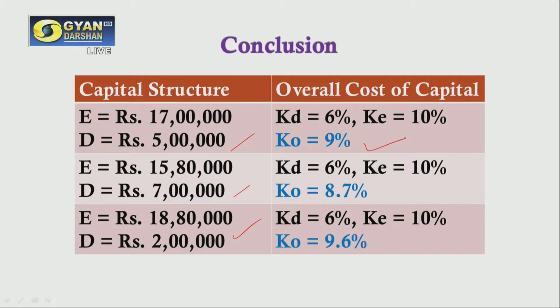Our KO is 9% in the first case. When we have increased the debt, the KO has reduced to 8.7%, and when we have reduced the debt, the KO has increased to 9.6%. So this is how we can say that the NI approach is impacting the capital structure. How the change in the proportion of debt in a capital structure is impacting the cost of capital and value of the firm. So this is all from my side for the day.